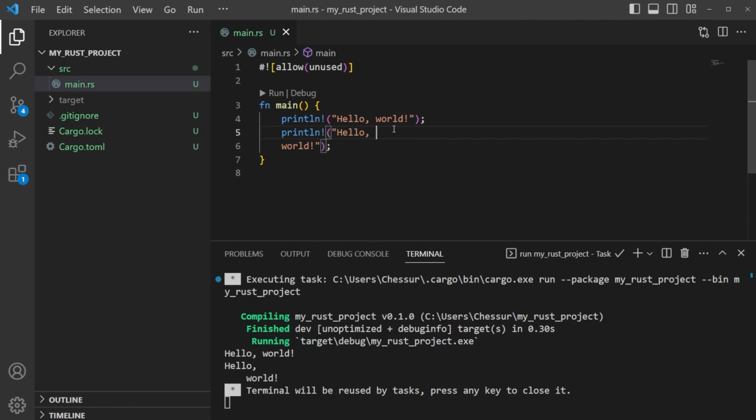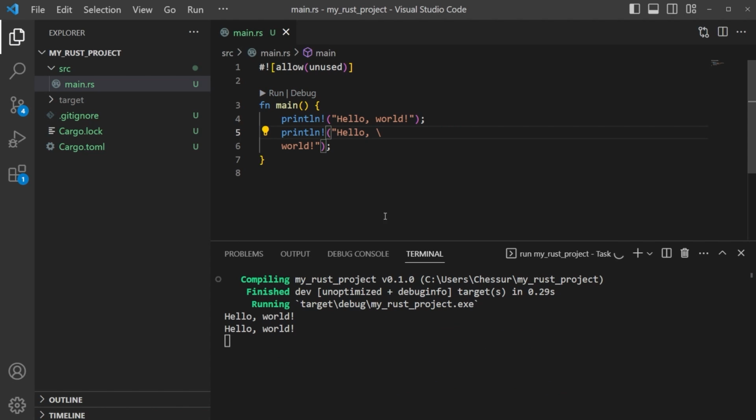What if we wanted this to be all in the same line, but we just wanted to print this string for more readability? Maybe this is a paragraph or something we're printing out. We don't want it to run all on line 5. We want it to run down the page so that we as a human can read it. Well, we could add something like this, okay? And just save it. So the backslash, and then look what happens. With the backslash, we terminate that, or we escape that, and now we have hello world.